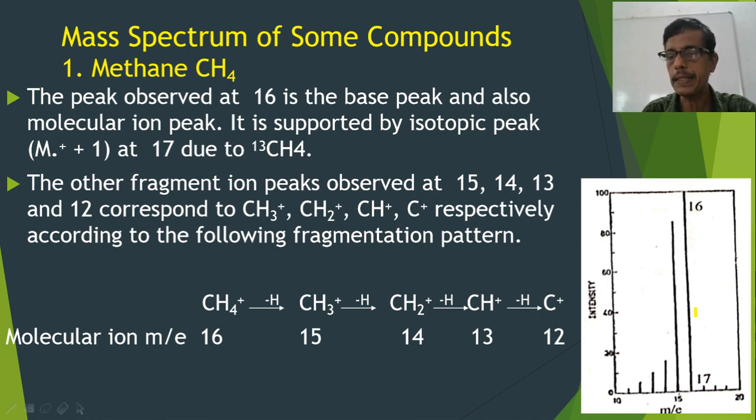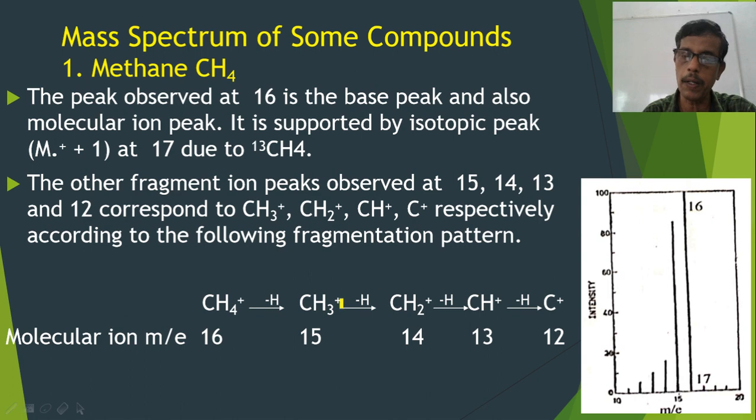And you get a peak at m/e 17 that corresponds to the carbon-13 isotope. So when C12 is replaced with the C13 isotope, it will be 13 plus 4, 17. So it is an M plus 1 peak that is obtained at m/e 17. In addition to this, you get peaks at m/e 15, 14, 13 and 12. These are all fragment ion peaks, and I have shown the fragmentation pattern here. So CH4 plus upon fragmentation loses an H radical and forms CH3 plus, that is 12 plus 3, 15. That is the first peak, m/e 15 here.